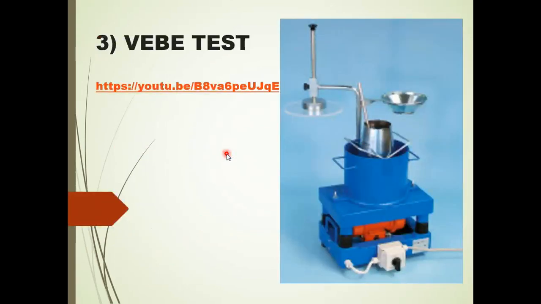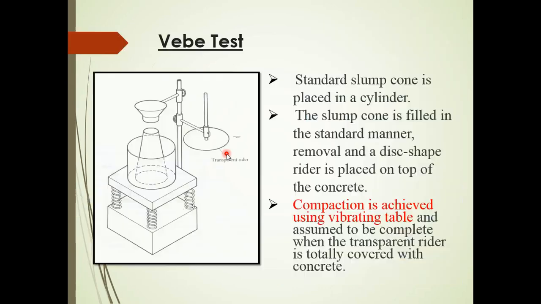Okay, the next one is the Vebe test. You can refer to this link to see how we conduct the test. For the standard slump cone, it is placed in a cylinder, and then the slump cone is filled in the standard manner, removed, and a transparent rider is placed on top of the concrete. Compaction is achieved using a vibration table and is assumed to be complete when the transparent rider is totally covered with concrete.